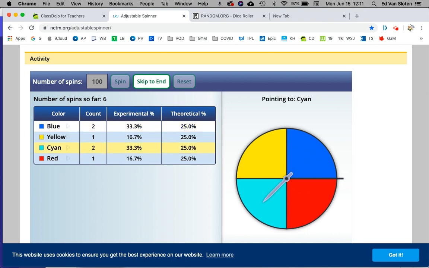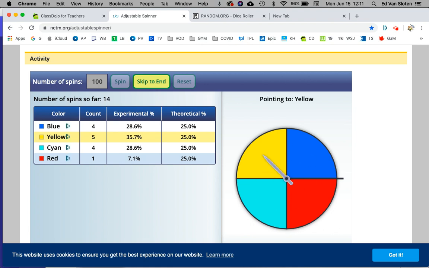Oh, is it just doing it? Oh, it's just doing it automatically. I thought it would just do it like right away. Oh boy. Okay, well, let's see who's winning. Cyan's winning 4-2 to 2-1. Oh boy. Okay, so Mr. V, skip to the end. You don't have to watch it for every spin. You just skip to the end.